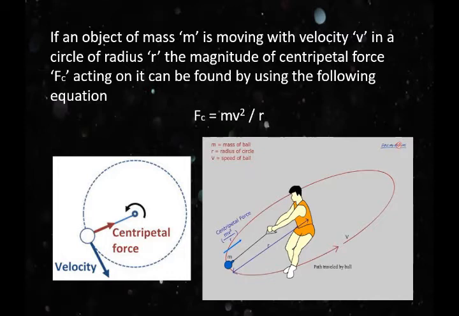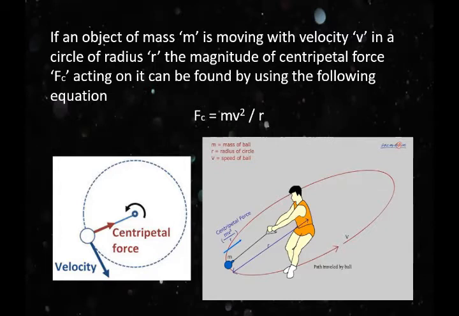It means centripetal force depends upon the following factors. But students, first you see the picture. Here you can see a man is moving a ball around a circle. See the slide. The ball has the mass m, and here you can see the velocity v and the distance from the hand to the ball, which is the radius r. So the factors on which centripetal force depends are number 1 mass, number 2 velocity, and number 3 radius of the circle.